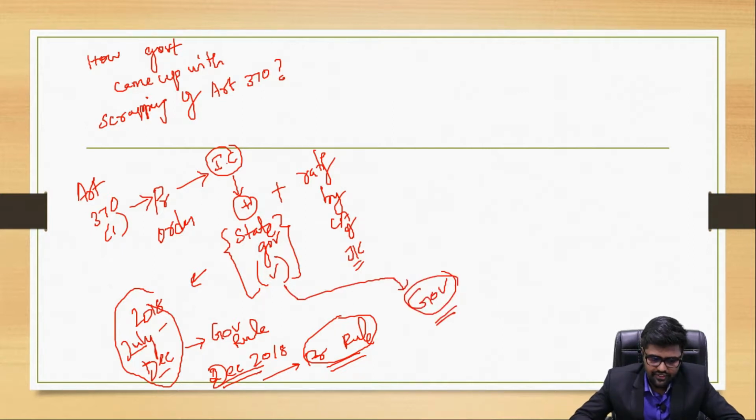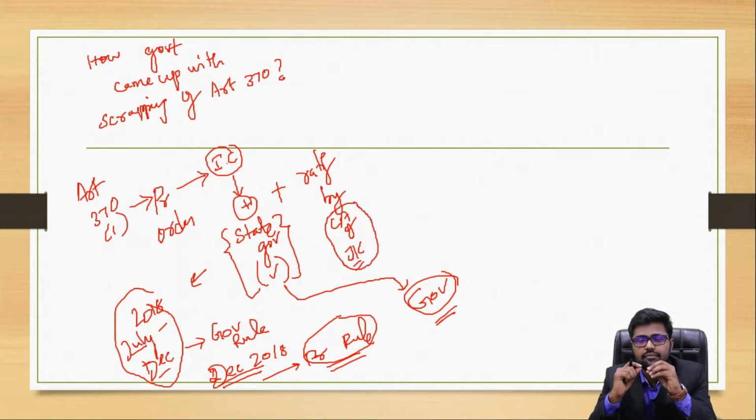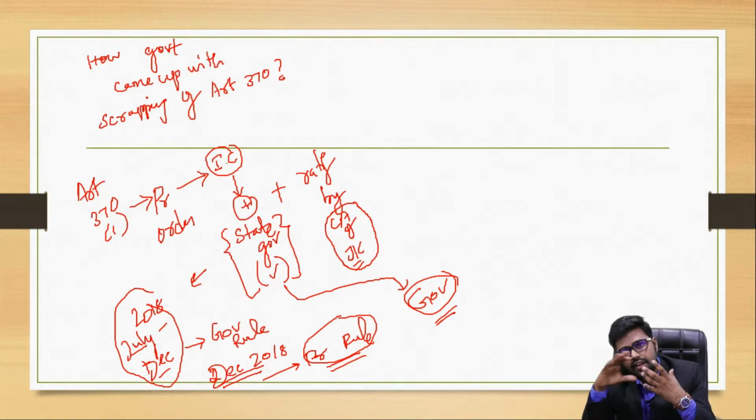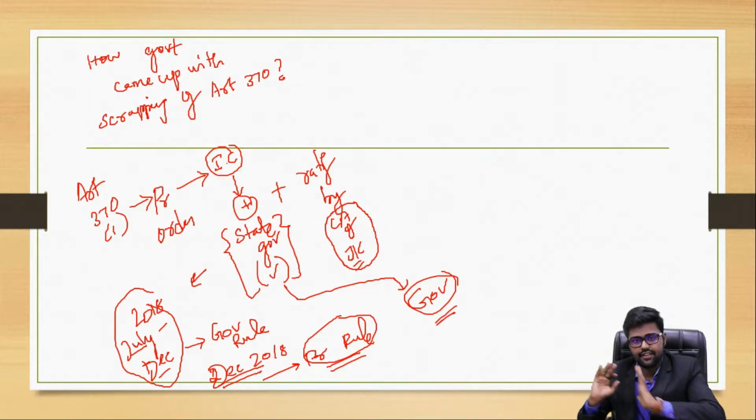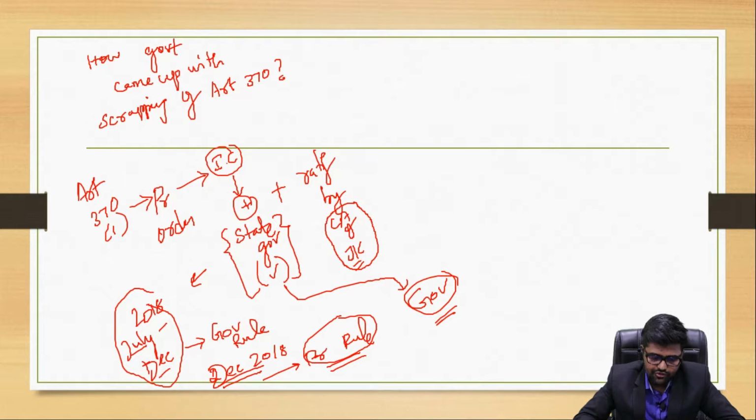Now coming to the ratification of the Constituent Assembly of Jammu and Kashmir. When was the Constituent Assembly of Jammu and Kashmir formed? It was in 1951. In 1956 the Constituent Assembly came up with the Constitution of Jammu and Kashmir applicable to Jammu and Kashmir, and then it dissolved itself by 1957. Now there is no Constituent Assembly. So government made use of Article 367. What is it? It is nothing but an interpretation